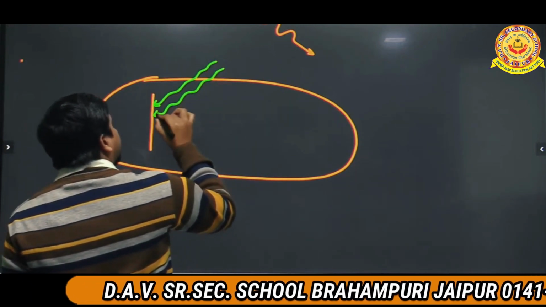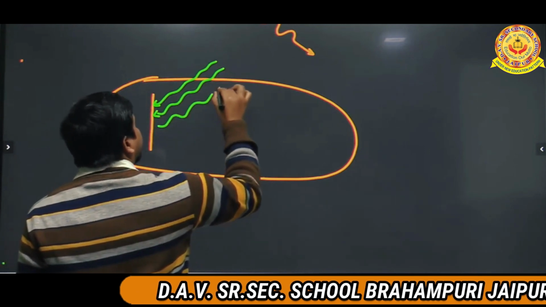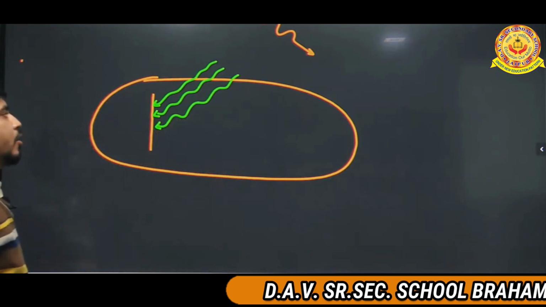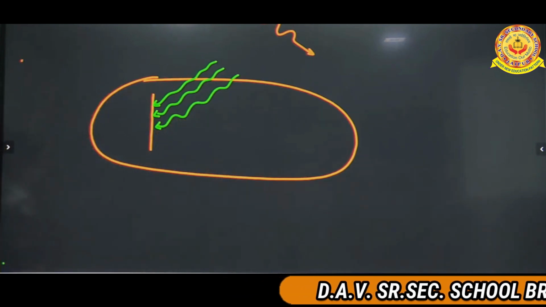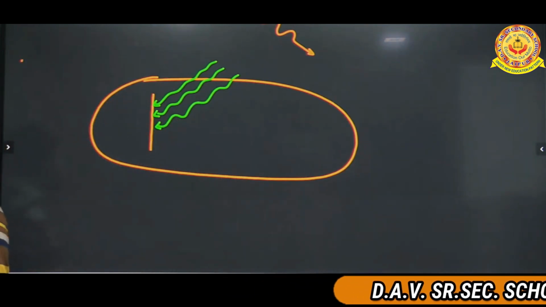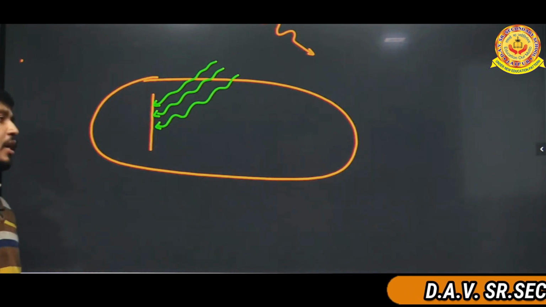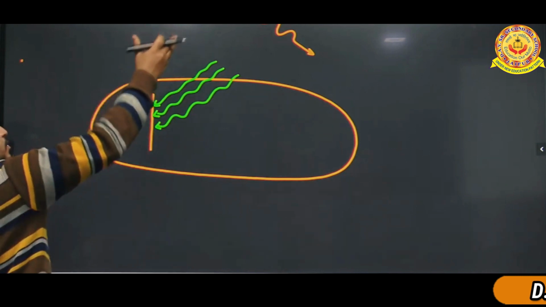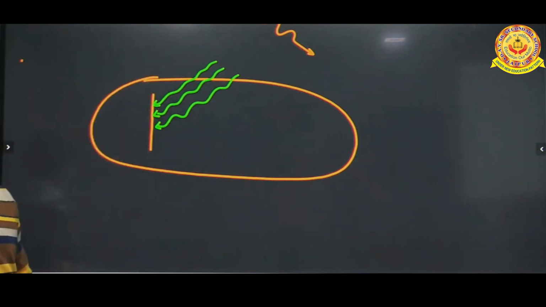All the photons have the same energy, the same wavelength, the same frequency, and they are coming from the sun and incident on it.